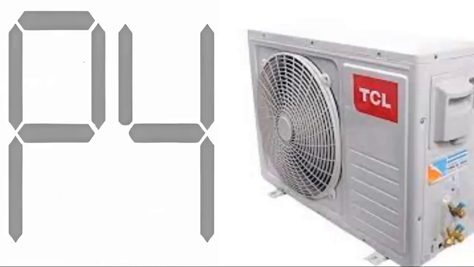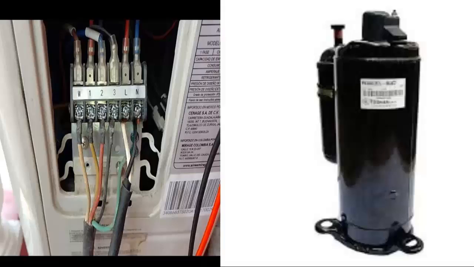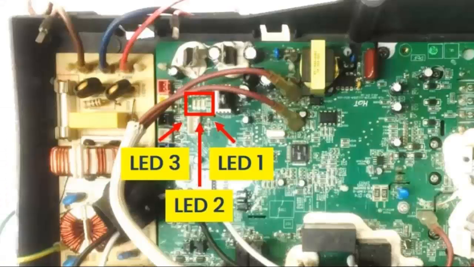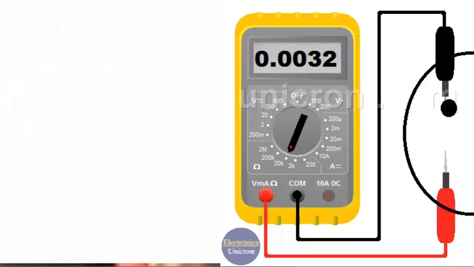4. Conduct a detailed inspection of the cables, especially those supplying power to the inverter compressor, ensuring they are secure. Problems on the card can be identified by rapid LED flashing. 5. Evaluate the state of the compressor coils, using a multimeter, disconnecting the voltage supply. If the coils do not show practically equal resistance values, it is recommended to replace the compressor due to electrical issues.